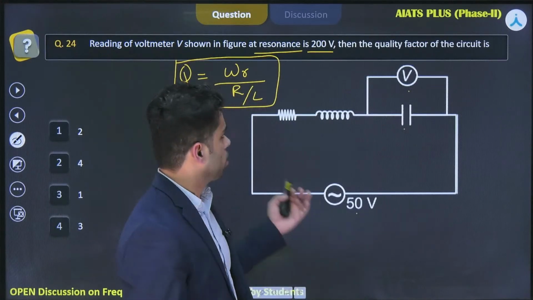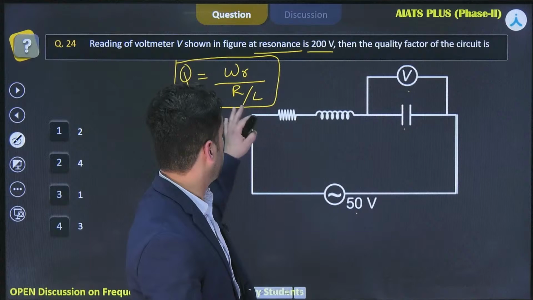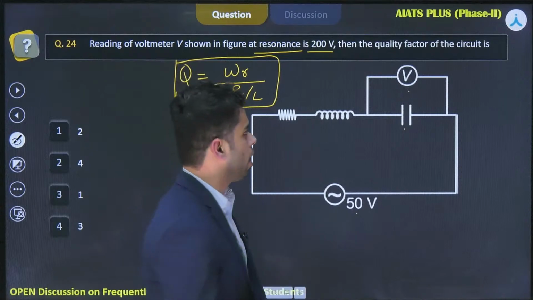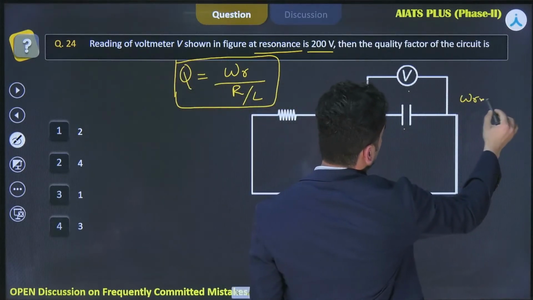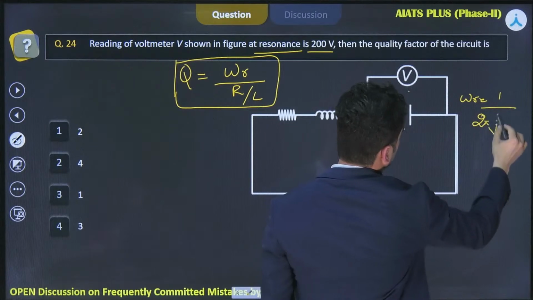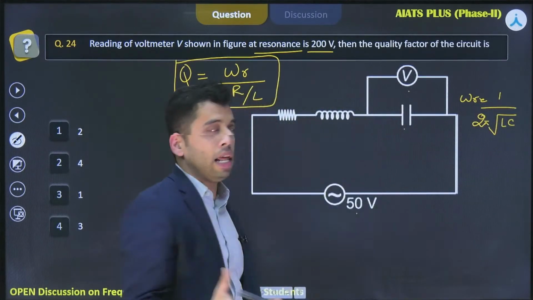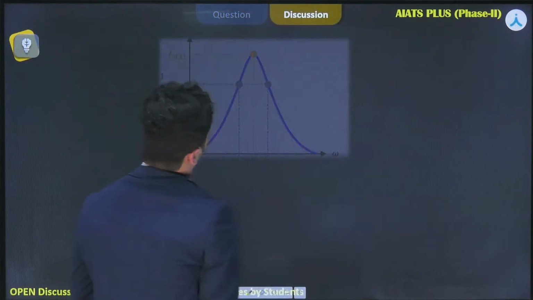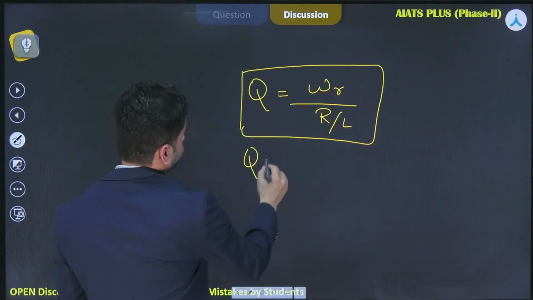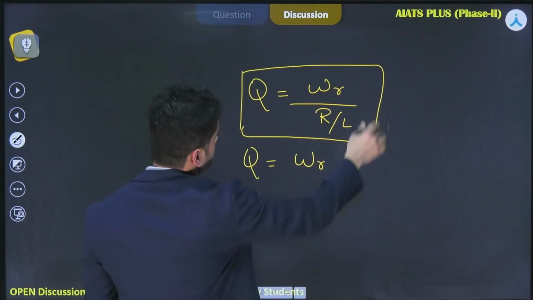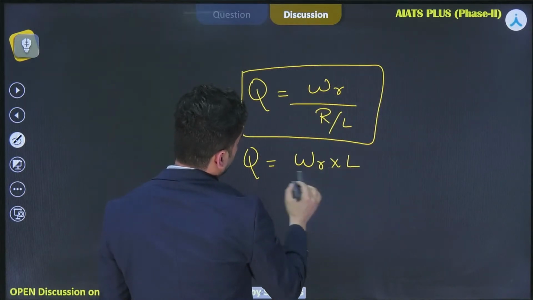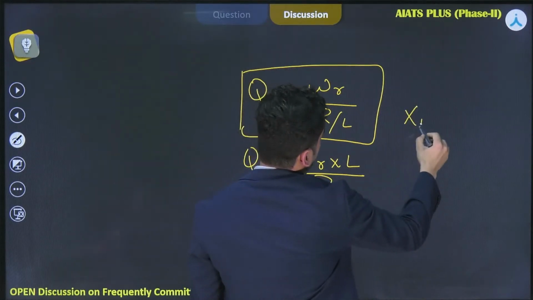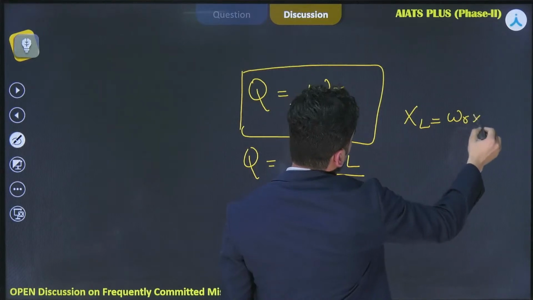How to find out? Because this doesn't seem to fit the formula that we just did, because for that we need omega r. For omega r, if you remember the expression, omega r is equal to 1 over 2 pi root LC. So neither we know L, neither we know C, neither we know R, right? So if I try to modify the expression, it should be equal to omega r. Let's take this L to the numerator. So omega r into L by R, right? Now dear students, XL at resonance can be written as omega r into L, right?